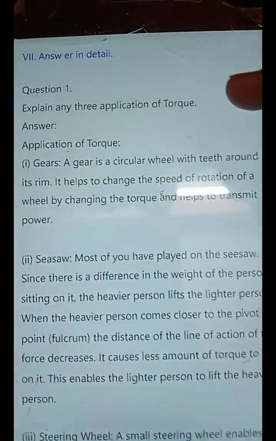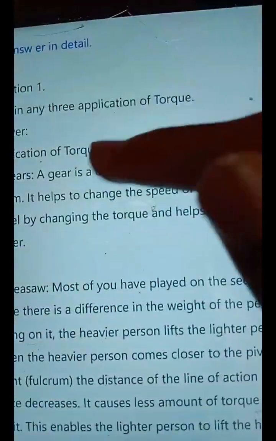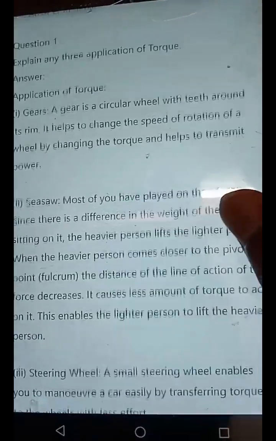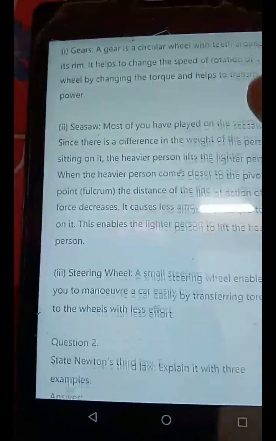Answer in detail. Explain 3 applications of torque. Application of torque: Gears. Answer. A gear is a circular wheel with teeth around its rim. It helps to change the speed of rotation of a wheel by changing the torque and helps to transmit power.